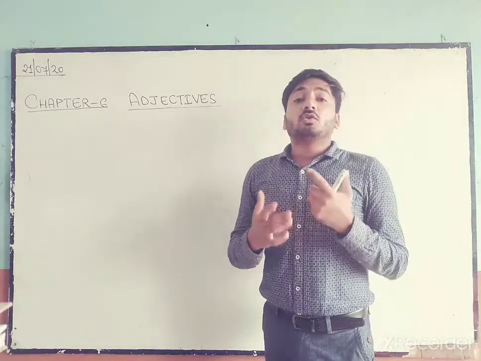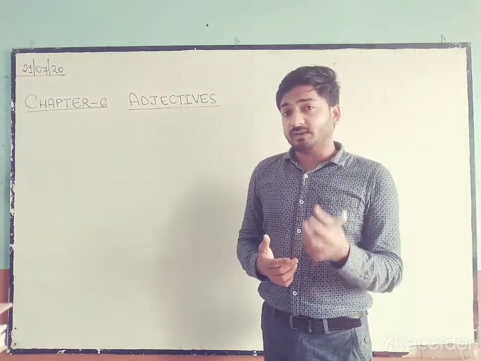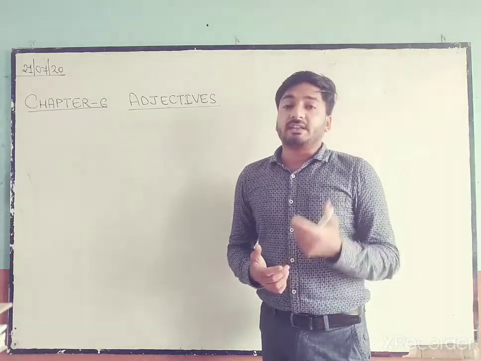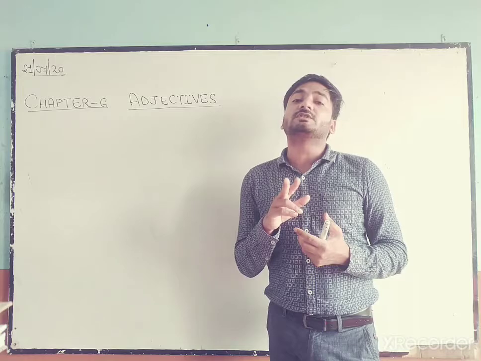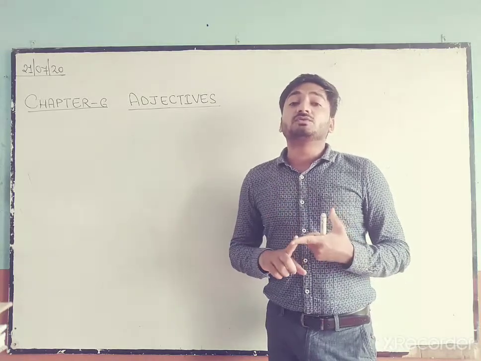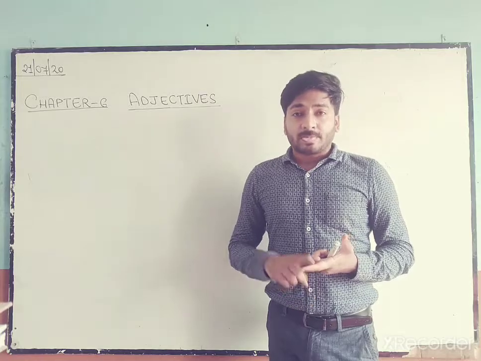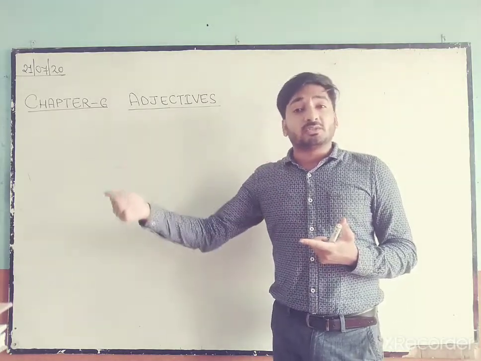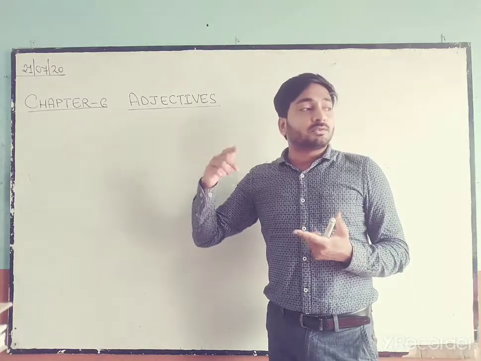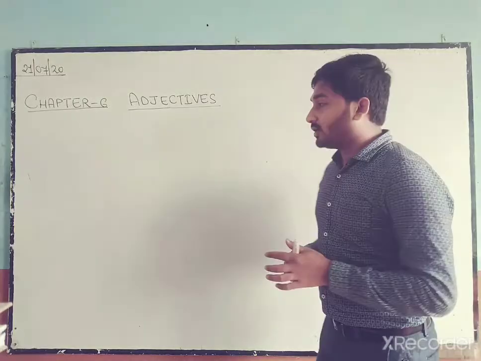Now you must know where to use comparative degree and where to use superlative degree. As I have already told you, when we are comparing two things or two persons with each other, we use the comparative degree. And when we are comparing one thing with two or more persons or things, we use the superlative degree of the adjective.